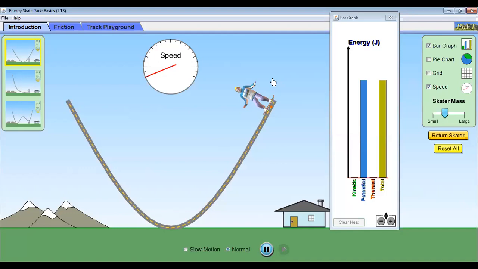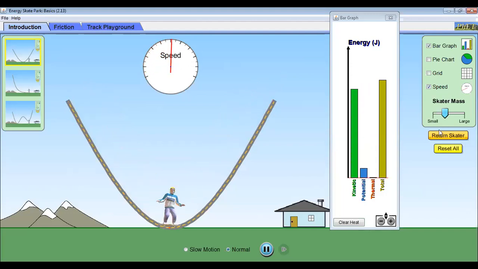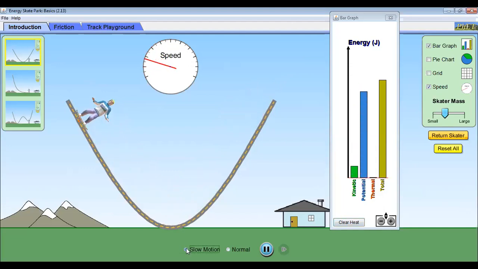As I release it, you just look at the change in the kinetic and the potential energy. So I release him. See what's happening. You will find there are so many changes taking place. But I will do it in slow motion and then I will explain this. In fact, I will pause it as well, so one by one we will focus on what's happening.